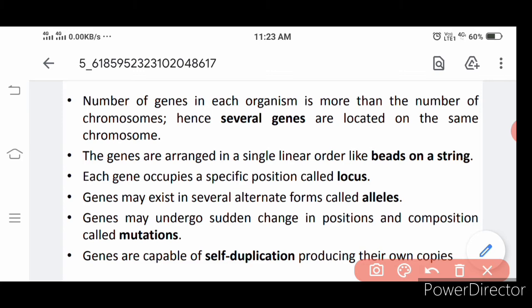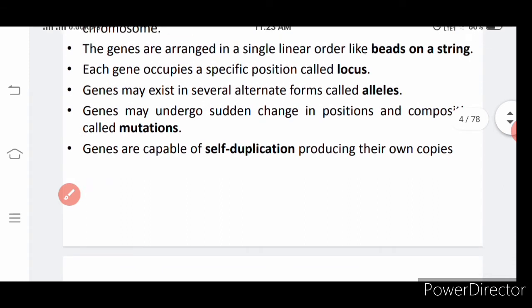That in turn will lead to the production of a different protein. There will be some defect in the protein, that is the enzyme and hormone, that may cause a dangerous effect to the organism. That is what is being said here. The mutation may occur because of sudden change in position and composition. Genes are capable of self-duplication. They can produce their own copies.